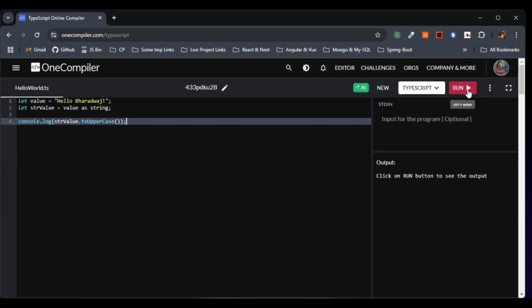While I run the code, I should get hello Bharadwaj in caps. Let's run the code. Yes, you can clearly see we are getting hello Bharadwaj in caps, which works absolutely correctly. I hope the concept of typecasting, casting from unknown to string, is completely clear from this example.